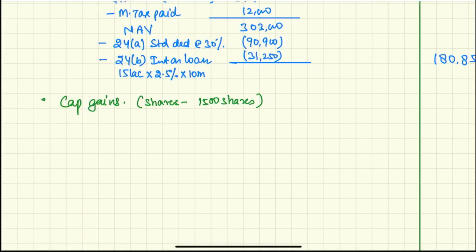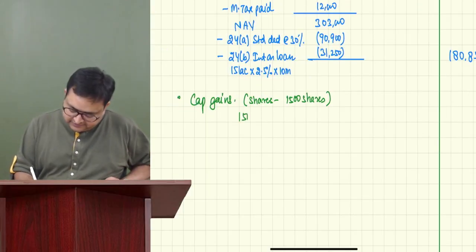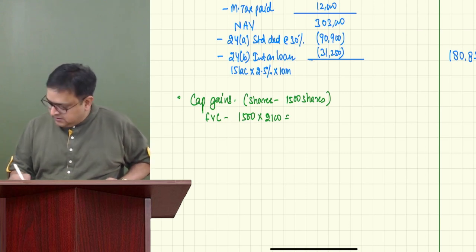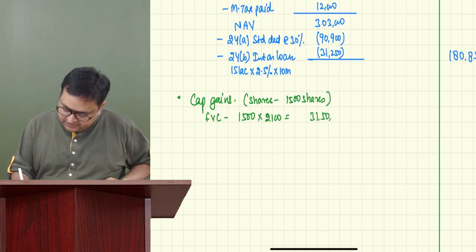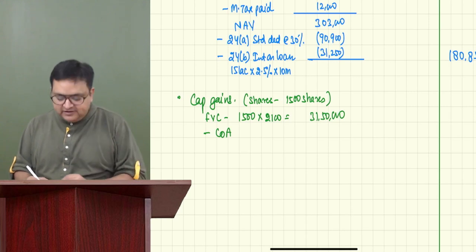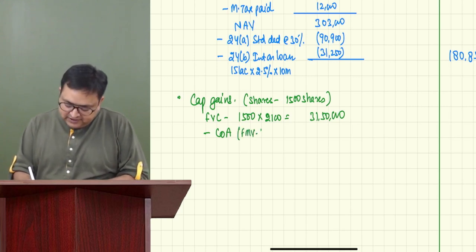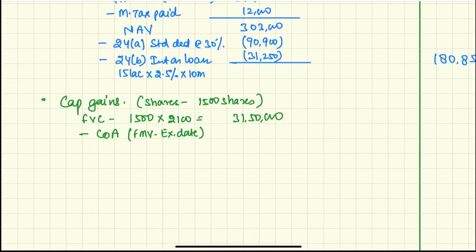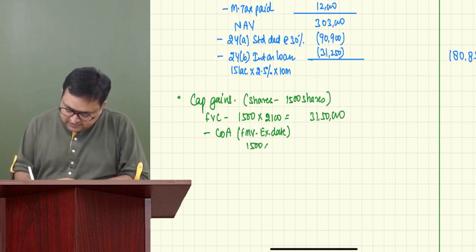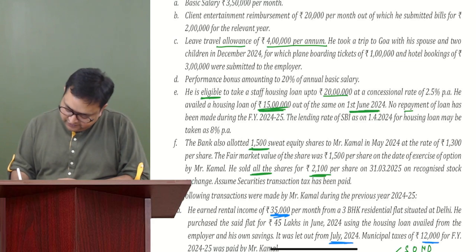So it is 1500 shares. Full value of consideration would be 1500 shares into 2100, 31,50,000, minus cost of acquisition. What cost of acquisition do we take for sweat equity shares? The fair market value on the exercise date. Always remember, the fair market value on the exercise date becomes the cost. So the cost was 1500 shares into how much was the value on the exercise date?